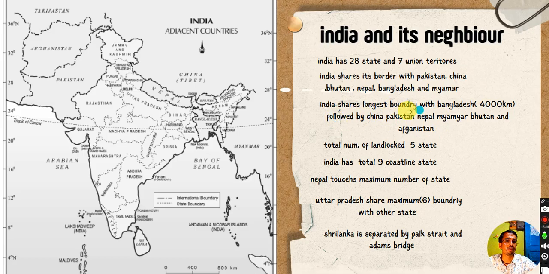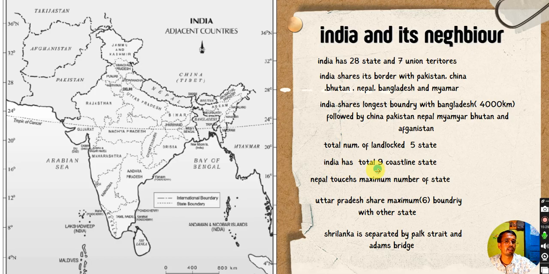The longest boundary shared by India is with Bangladesh, which is 4,000 kilometers, followed by China, Pakistan, Nepal, Myanmar, Bhutan and Afghanistan. The total number of landlocked states of India is 5.